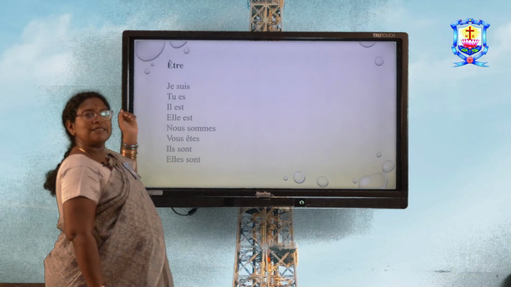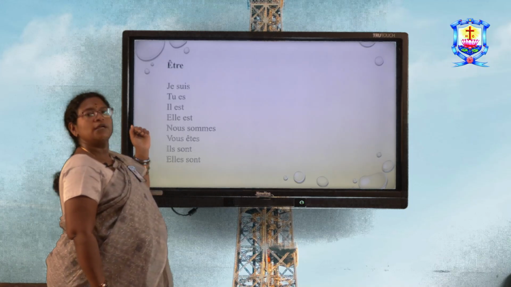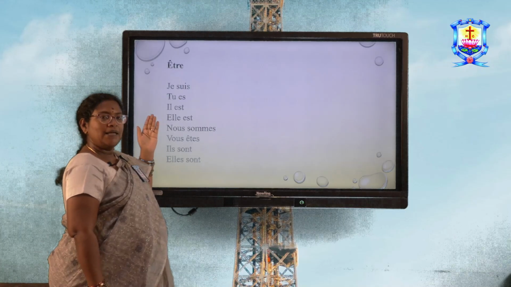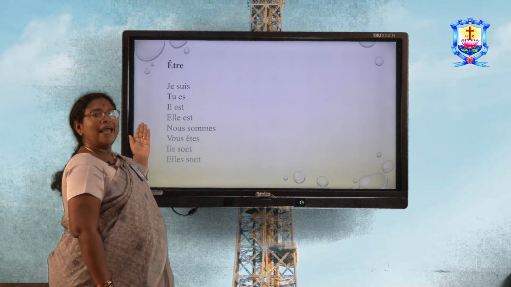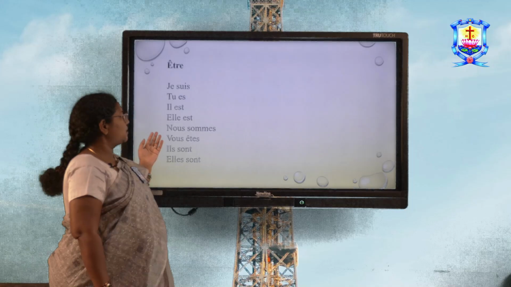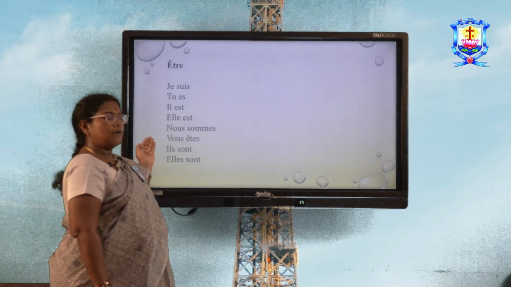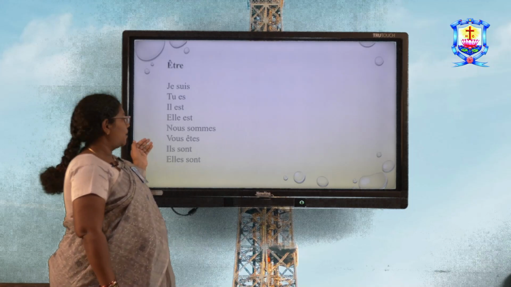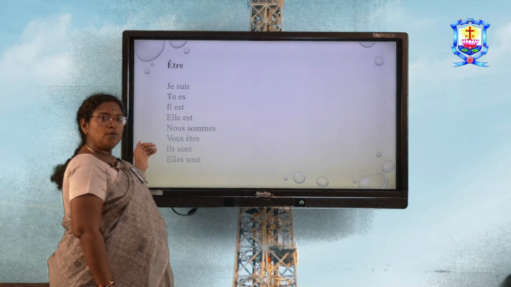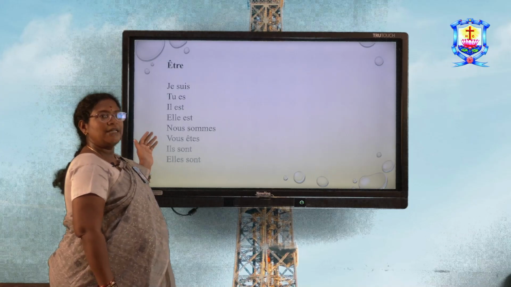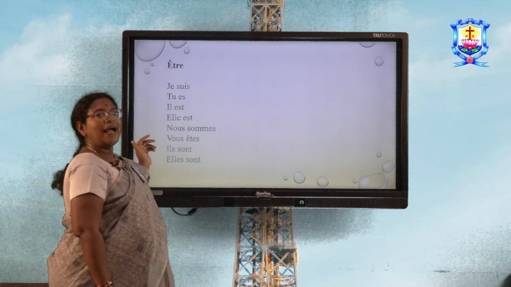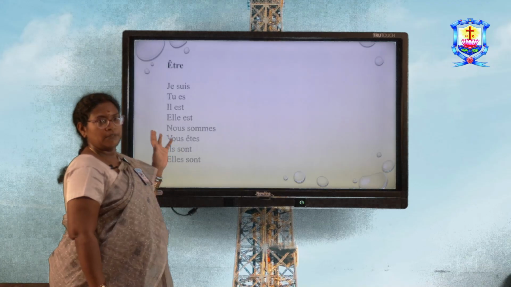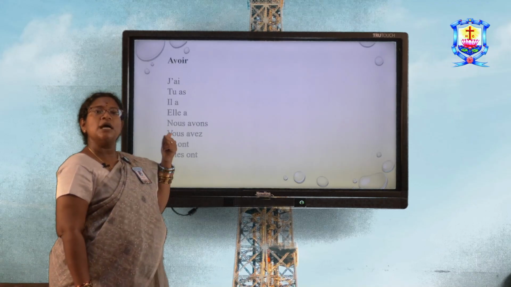So, je suis means I am, tu es, you are, il est, he is or it is, elle est, she is or it is, nous sommes, we are, vous êtes, you are, ils sont and elles sont means they are. But ils sont is used for a masculine group and elles sont is used for a feminine group. Next one is avoir.